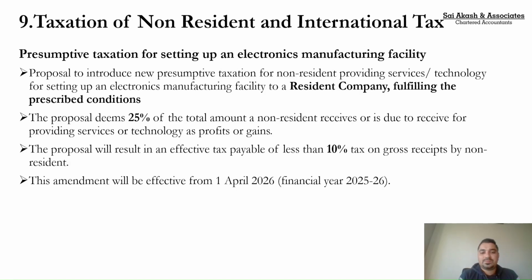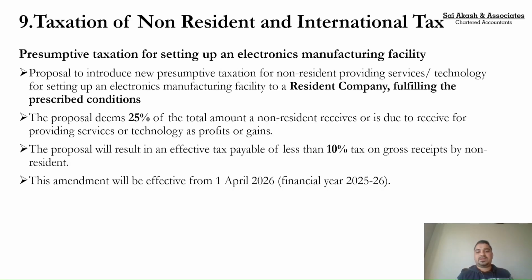In that case, 25% of that non-resident's turnover would be treated as the profits. So as such, for individuals, how you have 6 and 8%, like this, 25% would be treated as your income. Effectively, what would be the impact? The effective tax rate for these companies will be less than 10%. Again, this will come into force from 1st April 26.